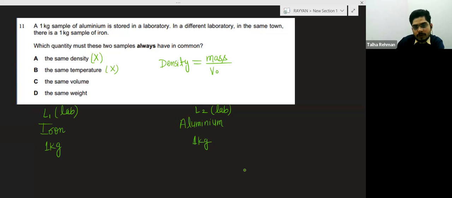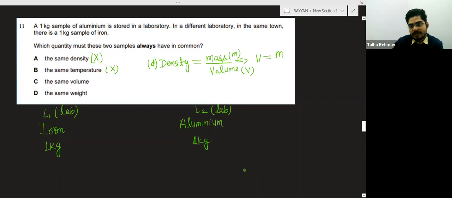Now see, suppose V is the volume, M is the mass, and D is the density. If you are calculating volume, then volume is equal to mass divided by density.